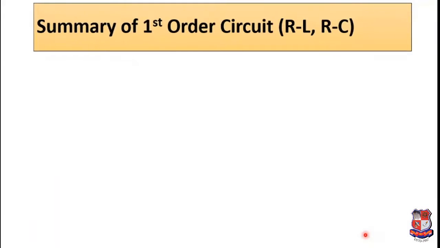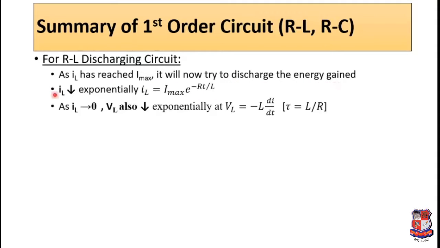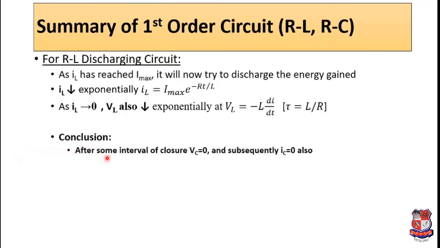Let us take the next case, that is last case of discharging of RL circuit. For RL discharging circuit, as inductor current has reached Imax in the charging case, it will now try to discharge the energy gained. So IL will decrease exponentially with this equation, and as IL decreases, VL will also decrease exponentially with this equation. So from here you can say that conclusion, after some interval of closure, VL will be equal to 0, and subsequently IL also will be equal to 0.